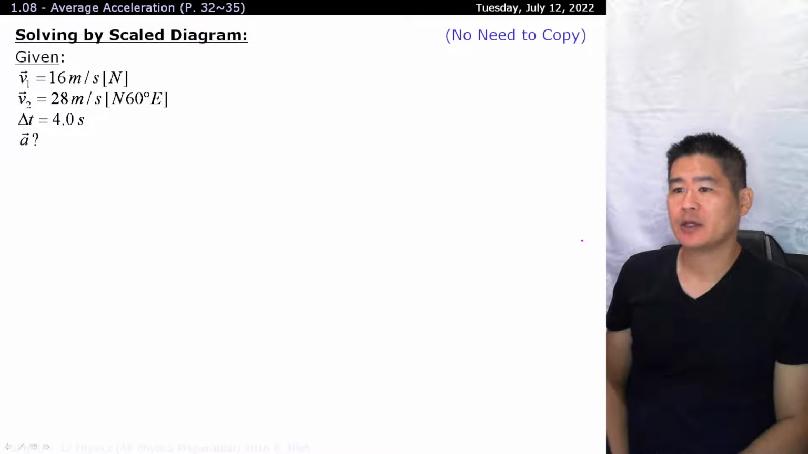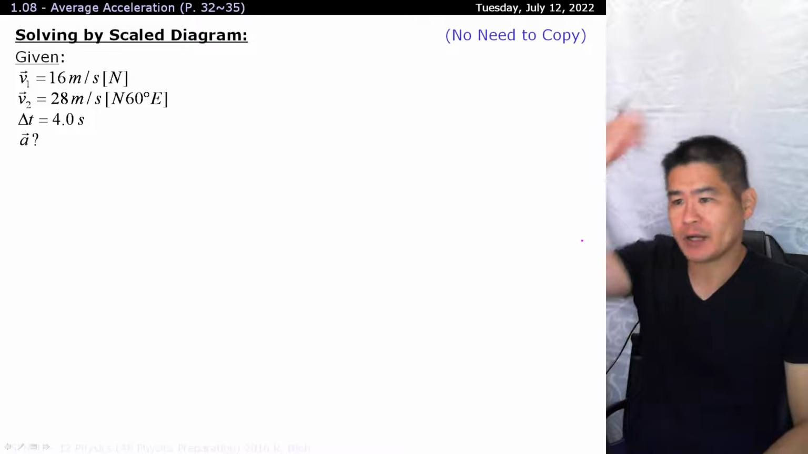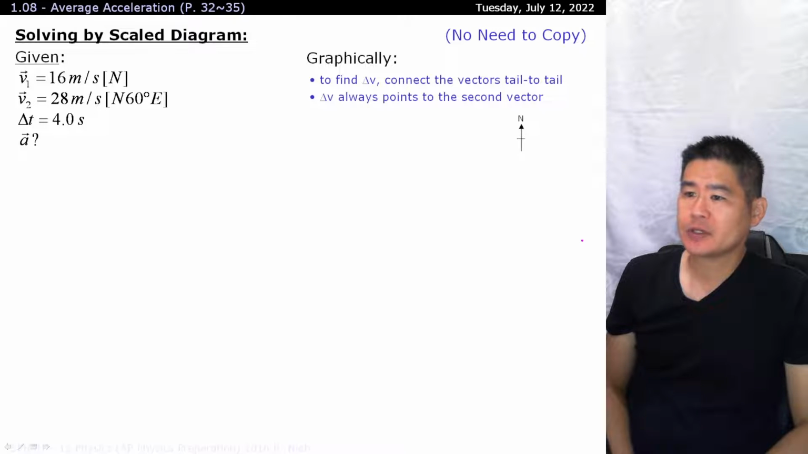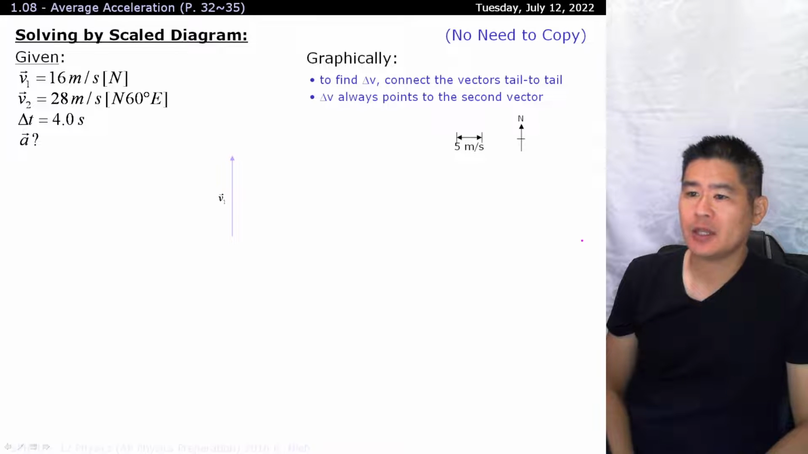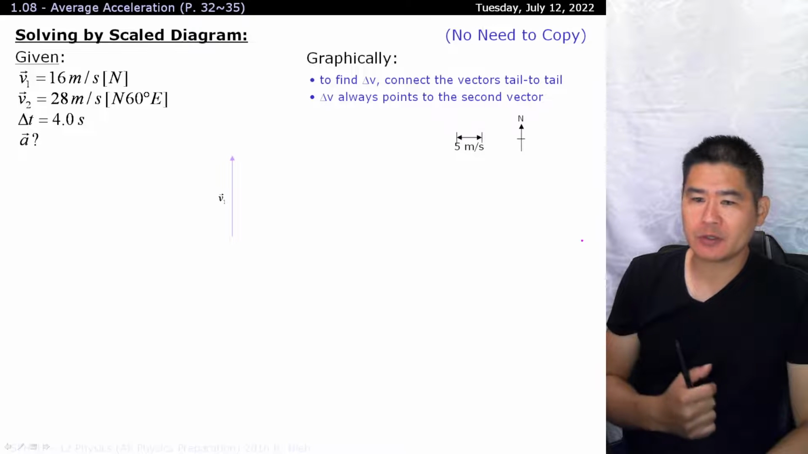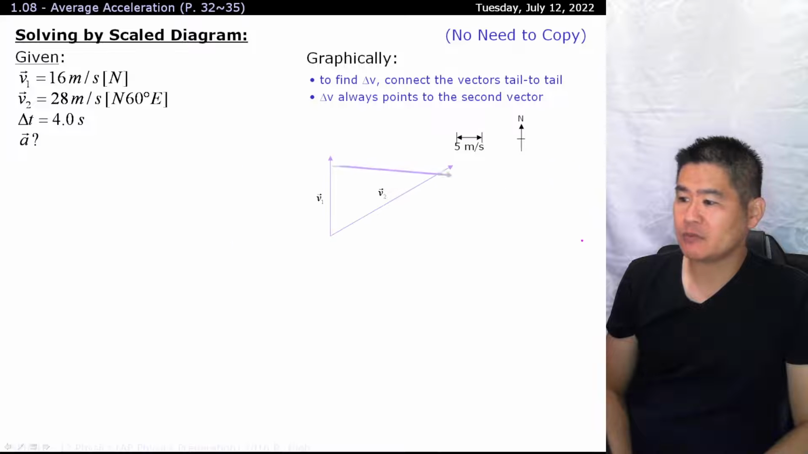Okay, so here's a bit more challenging problem. We're going to solve it using a scale diagram first, and then we'll back it up with the math right afterwards. Okay, again, with these two vectors over here, we need to make sure that we connect them from tail to tail. So our first vector is 16 meters per second pointing towards the north, and then our second one is not necessarily pointing east or west anymore. Now it's traveling north 60 degrees towards the east. Making sure that we connect them together.